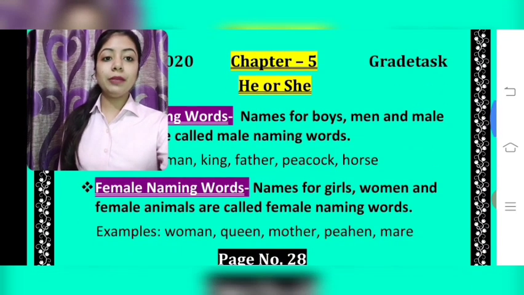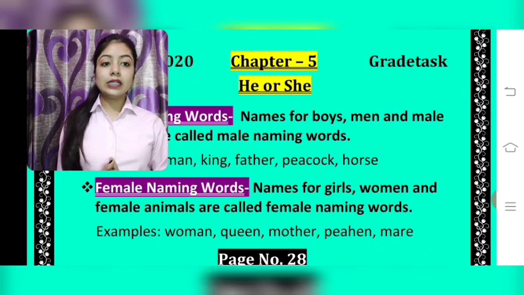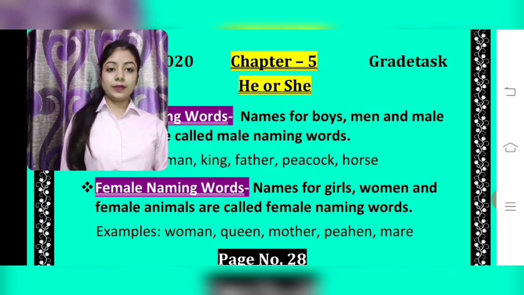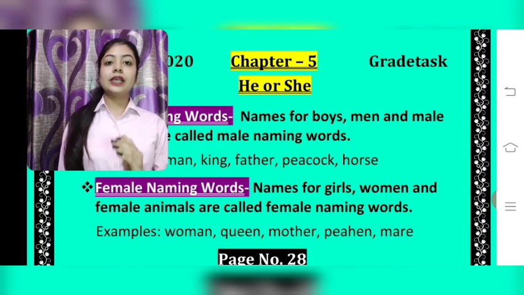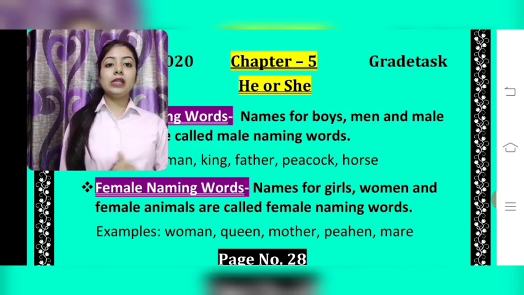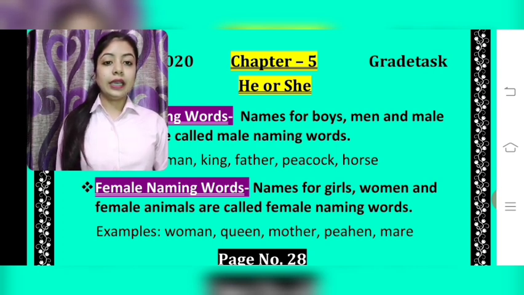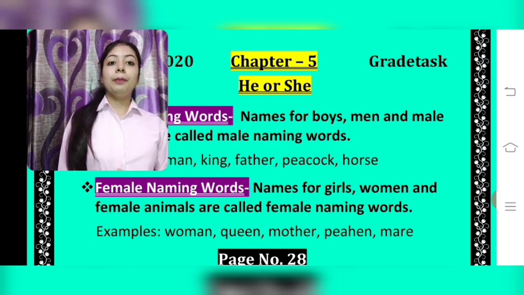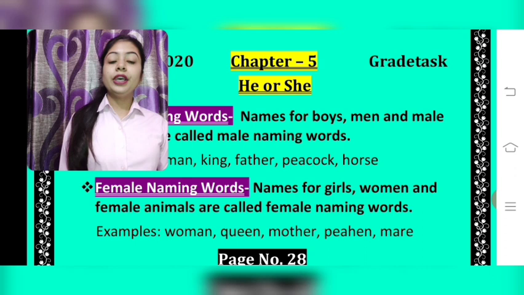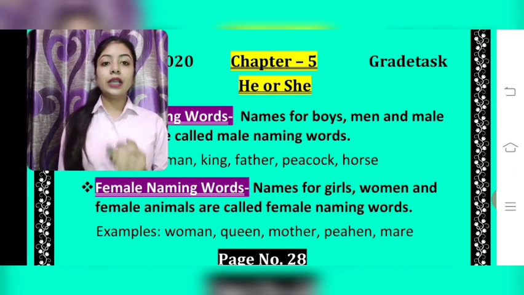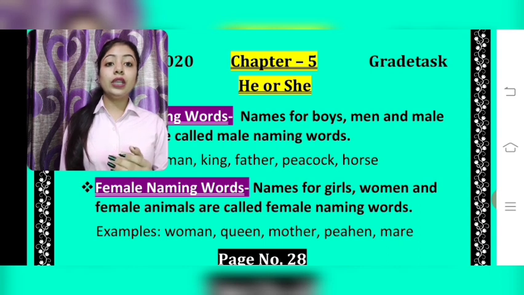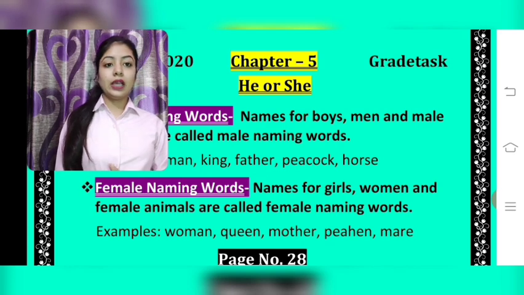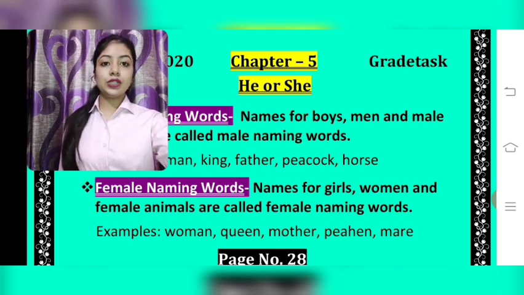And now, what are female naming words? Names for girls, women and female animals are called female naming words. Examples are woman, queen, mother, peahen, mare. Your mother, your sister, a girl, a queen or a female animal, these all are included in female naming words. I hope the concept of he or she is clear to you?